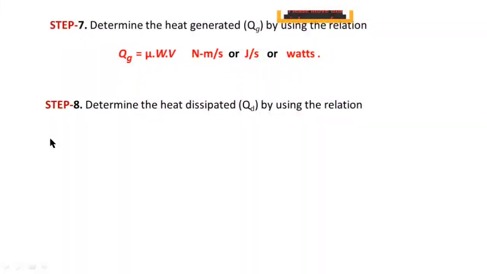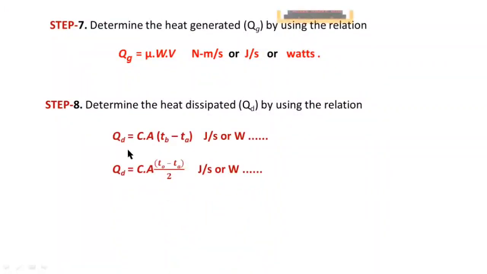Now coming to the eighth step. In eighth step, you have to find the value of heat dissipation by using the empirical relation formula, that is Qd equal to C A into Tb minus Ta, or Qd equal to C A into T naught minus Ta by 2. The units are the same for heat dissipation as well as heat generation.